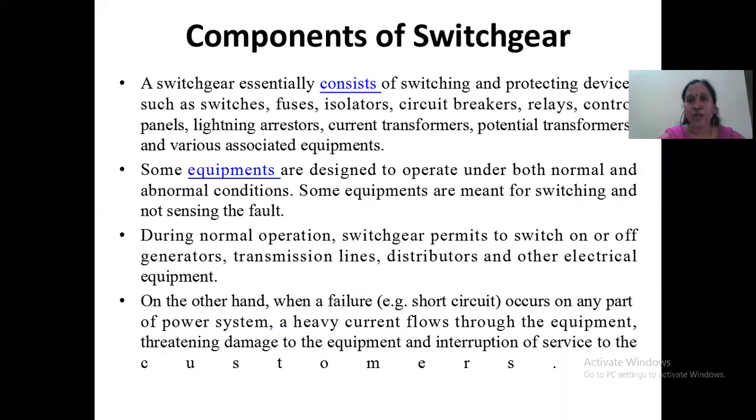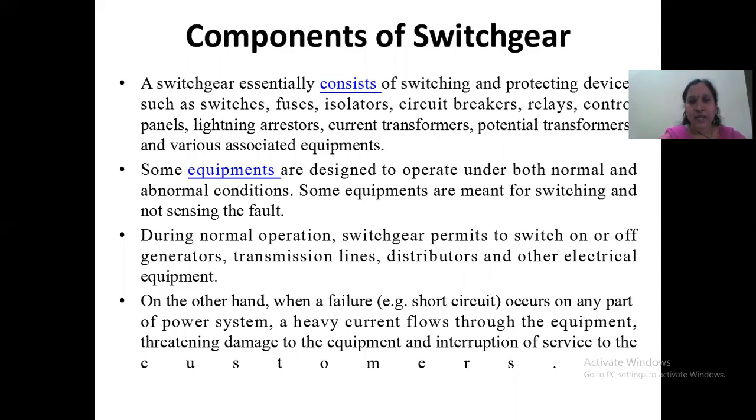So coming to the components of this switchgear, a switchgear essentially consists of, as I told you, switching, controlling and protective devices such as the switches, fuses, isolators, circuit breakers, relays, control panels, lightning arresters, current transformers, potential transformers and the various associated equipment. A few equipment we are going to use in our day-to-day life, and a few equipment in the colonies, that is, region-wise they have been used.